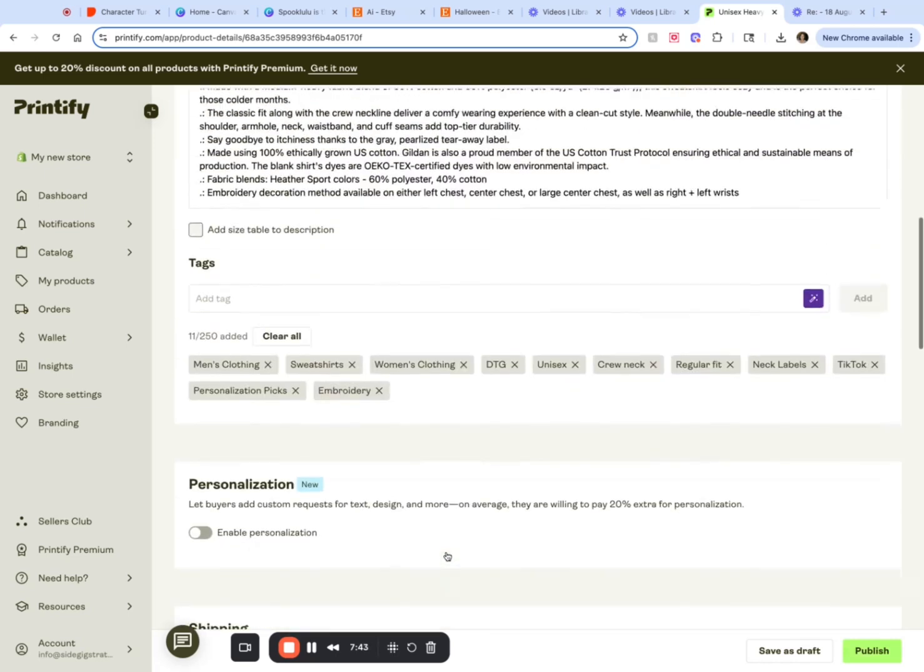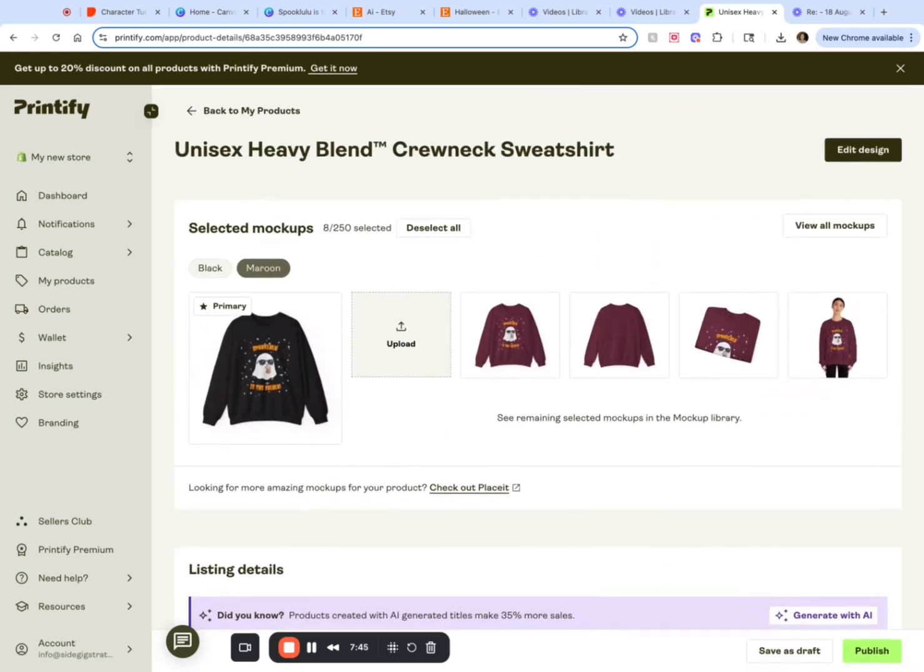Or you can take these images and link up your Printify to your Etsy shop and do it that way. So that's what we have.